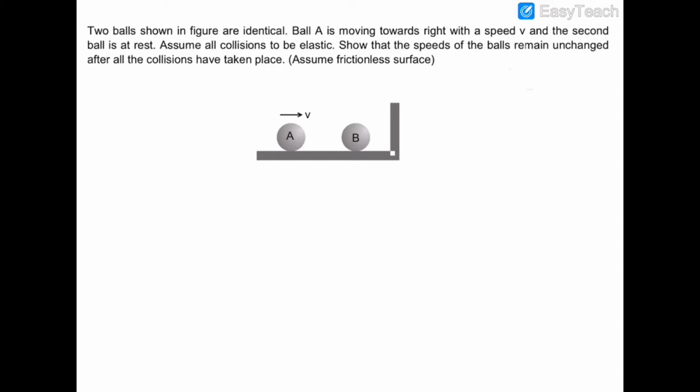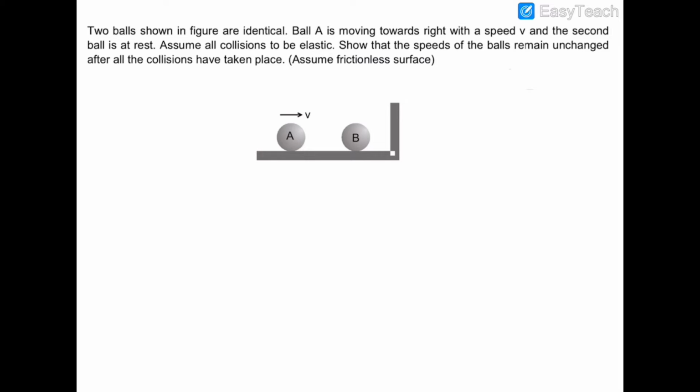In this question, it is given that ball B and A have the same mass and they are identical in size also, and ball A is moving towards B with some velocity v, and the ball B is in front of the wall. So A will strike B and B will strike the wall, and then again B will return back and it will strike A. We have to prove in fact that all the speeds will remain the same just after all the collisions have taken place, and we have to assume that all the collisions are perfectly elastic.